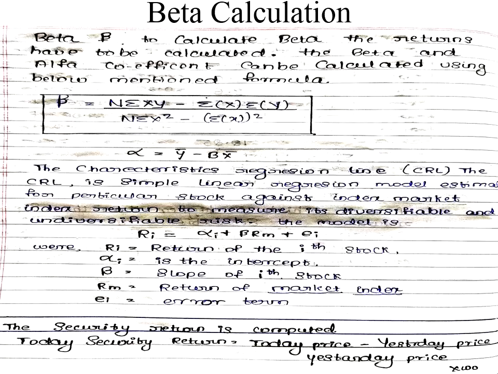So beta calculation. To calculate beta, the returns have to be calculated. The beta and alpha coefficient can be calculated using the below mentioned formula. So beta is equal to, already we have discussed this, n into summation of x into y minus summation of x into summation of y whole divided by n into summation of x square minus summation of x whole square, whereas alpha is equal to y bar minus beta x bar. So what is x bar and y bar? X bar is equal to summation of x divided by n, and y bar is equal to summation of y divided by n.